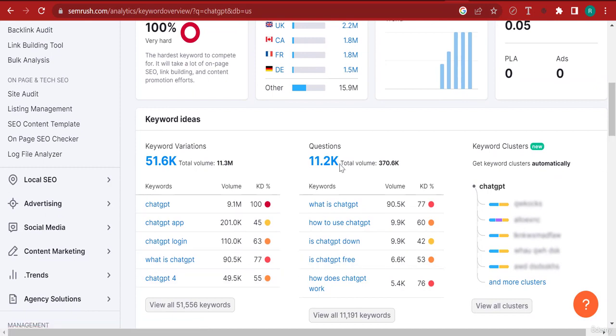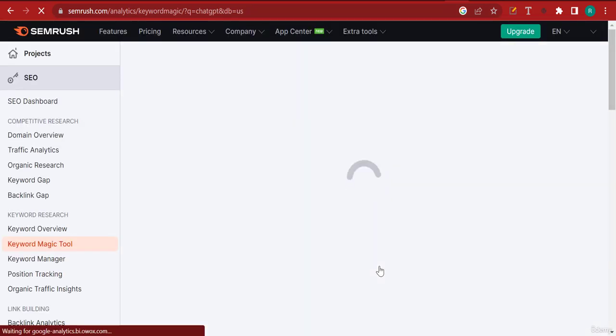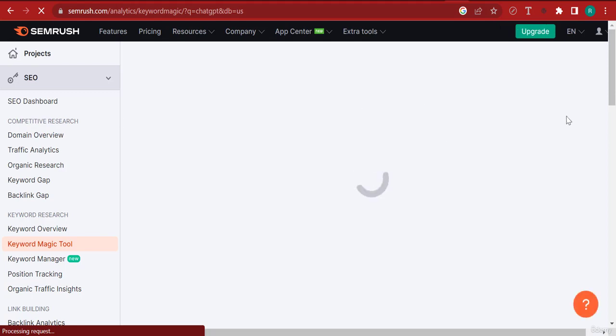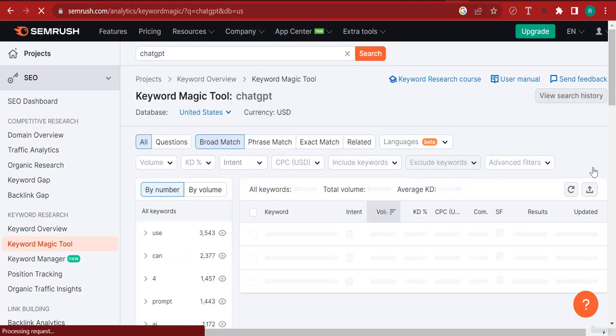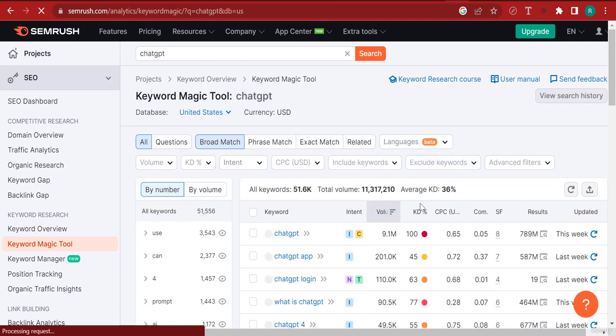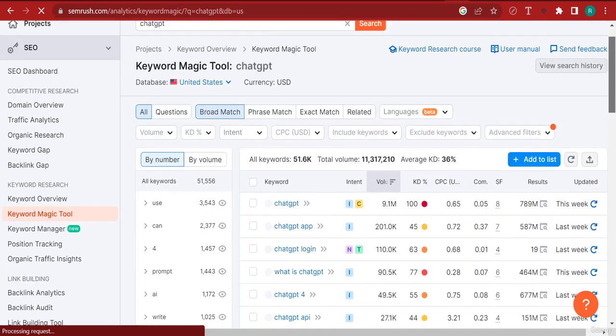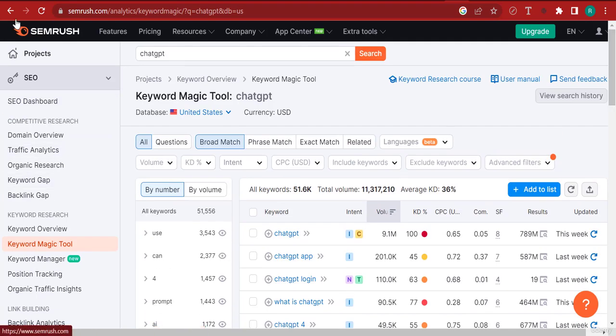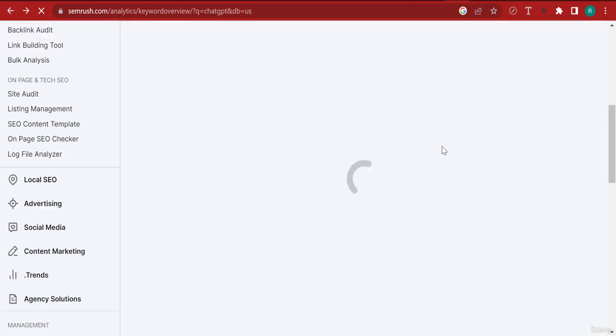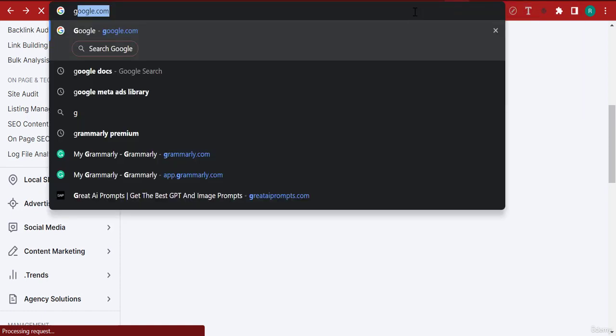And you can see down here some keyword variations and also some questions that people are asking. So there's a ChatGPT 4, ChatGPT app, ChatGPT login. You can click over here. Well, basically, I think they're going to take me to upgrade. Well, if they allow me to see all the keywords, then that's great. But if they don't, I couldn't care less. Now, over here, you'll notice that these are also some of the most researched keywords about ChatGPT. And you can see that that's pretty good. There are some keywords out there that are not really cool, but you can see that there is a lot of search volume.